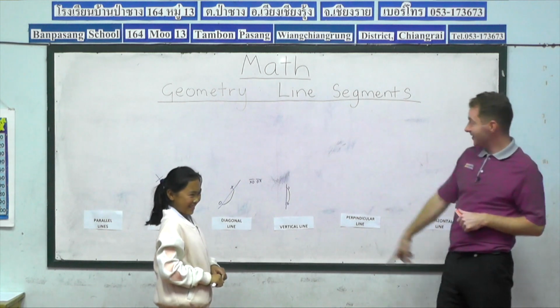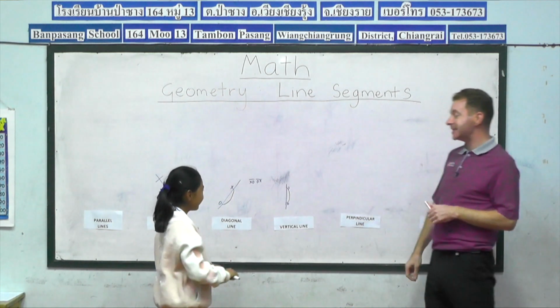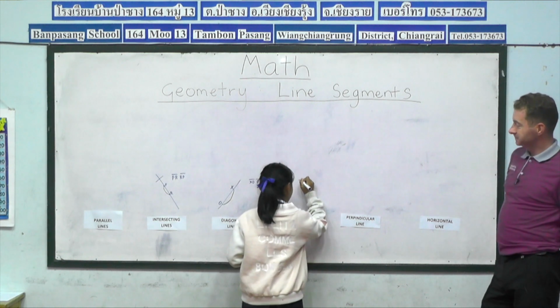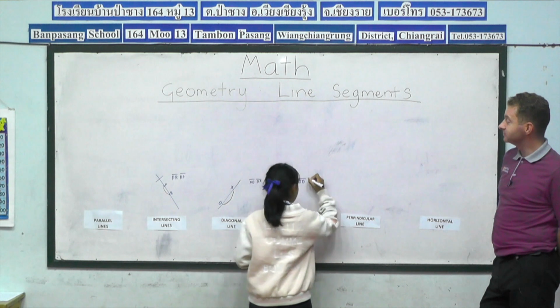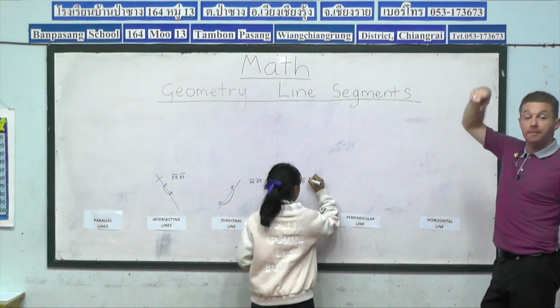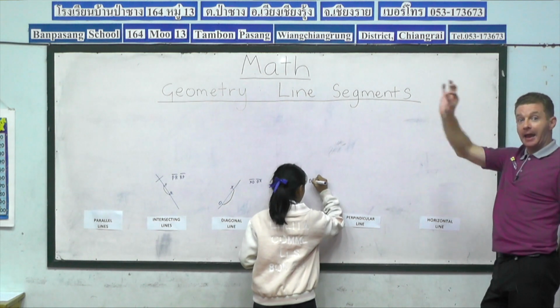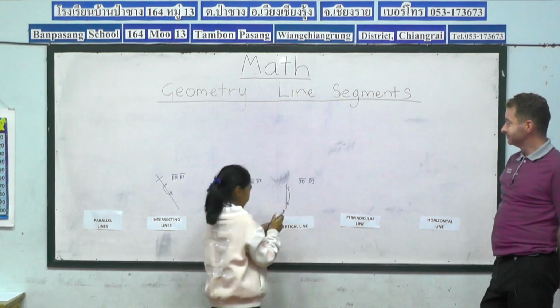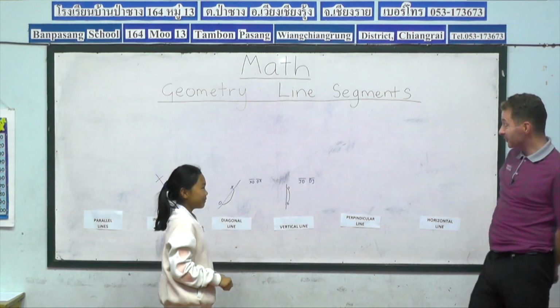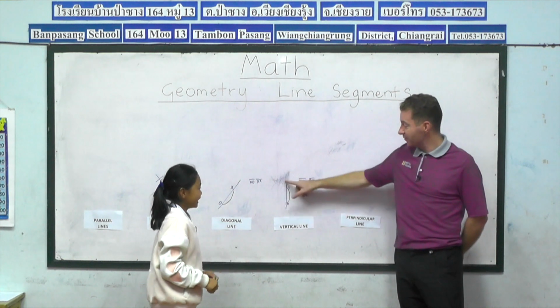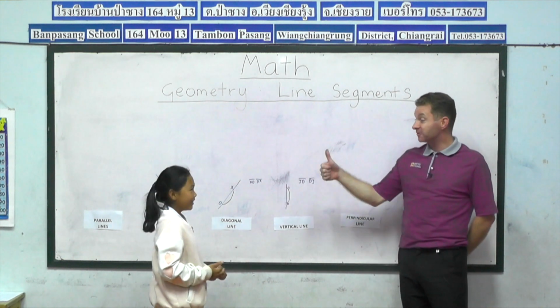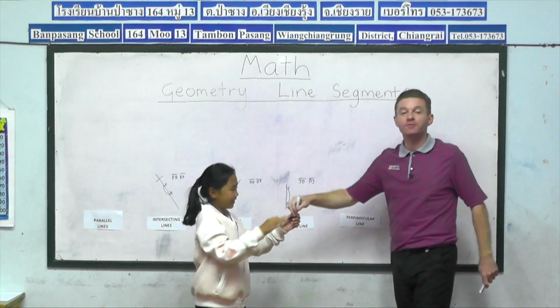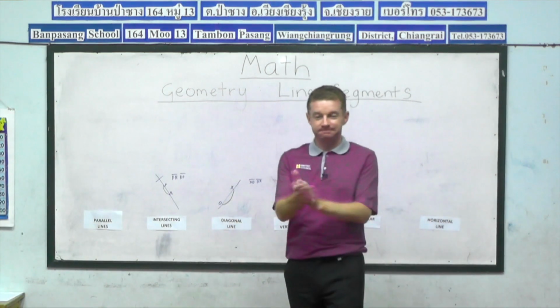So now, Nadia, can you do your symbol for line segment JB? JB and the line. Or if we go the other way, BJ line. Nadia, excellent. You can see the line segment here on the vertical line, JB or BJ. That was great. Well done, Nadia. Big round of applause for Nadia, please, guys.